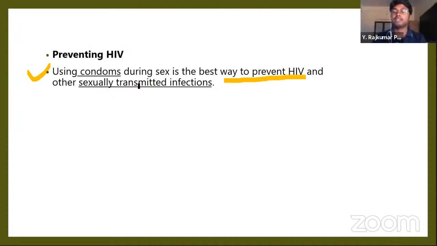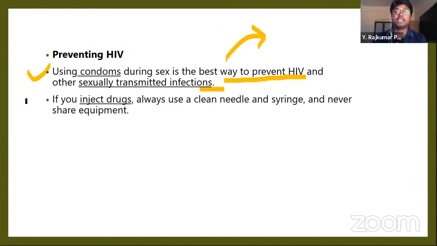If people are having sexual contact with an unknown person, it is better to use a condom. And condoms can also prevent sexually transmitted diseases. There are many other sexual diseases like syphilis, gonorrhea, and many others. So they can also be prevented by using condoms.